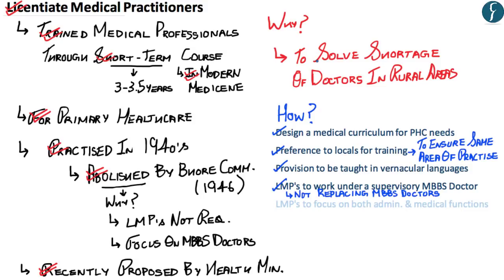The fifth and the last point of the author is that licentiate medical practitioners should focus on both administration work and medical work. This would allow the administrative work of MBBS doctors to be delegated to licentiate medical practitioners and would also ensure that separate administration is not required in rural areas.